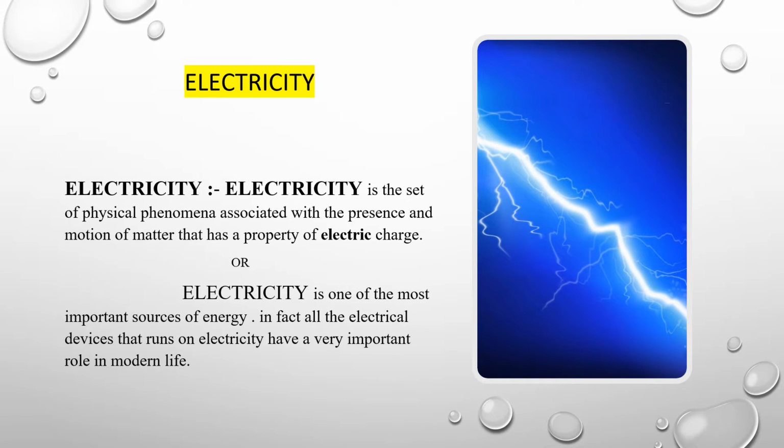Electricity is a set of physical phenomena associated with the presence and motion of matter that has a property of electric charge. Or electricity is one of the most important sources of energy. All the electric devices that run on electricity have a very important role in our modern life.